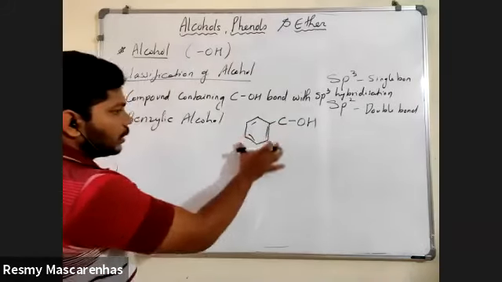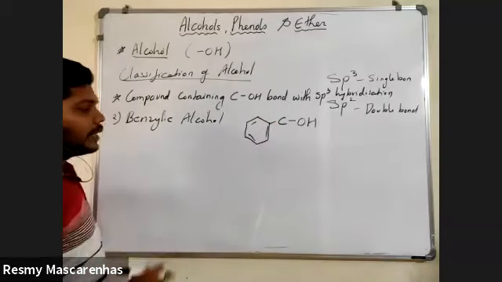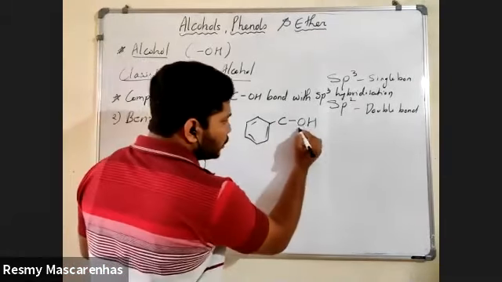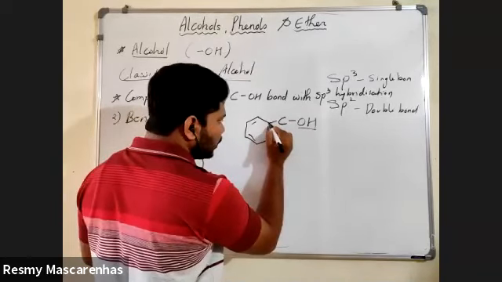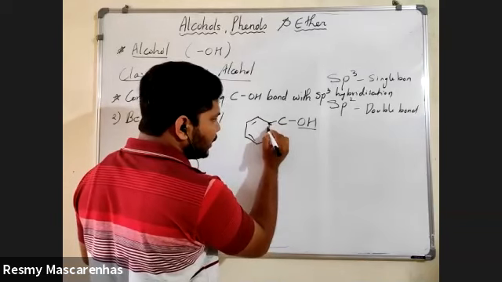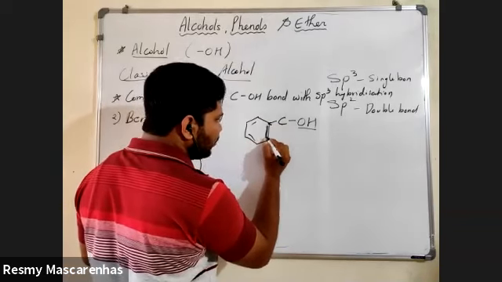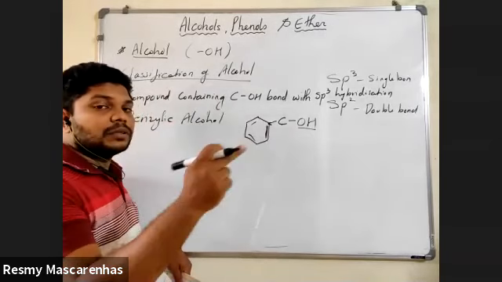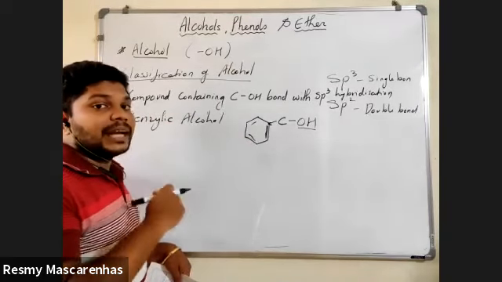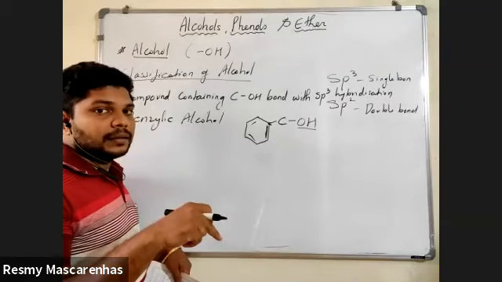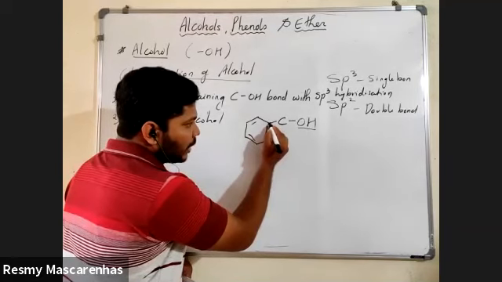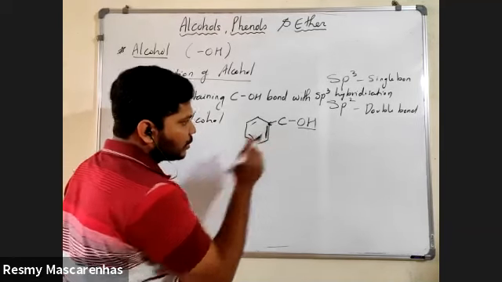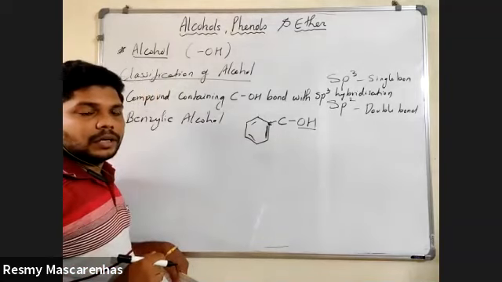Now, why are you calling it a benzylic alcohol? Because the OH group, that is the functional group, is attached to a carbon, and next to that carbon, in the benzyl ring, there is a double bond. Same way like allylic alcohol, but allylic was a straight chain. In benzylic, the double bond is there in the benzyl ring. This is the major carbon, and its neighboring carbon has a double bond. Same way like allylic alcohol. Understood?